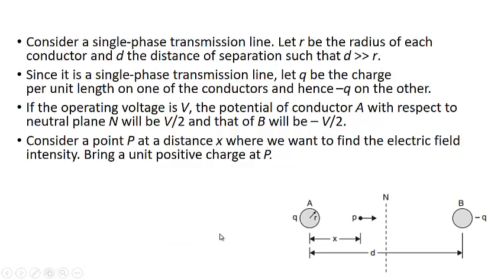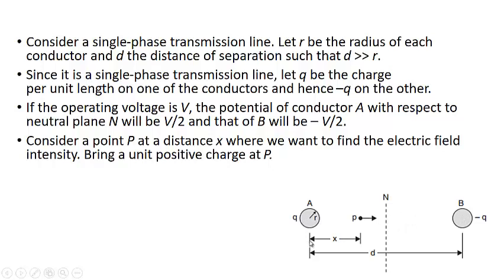So let us consider a single phase transmission line, and let r be the radius of each conductor, and they are placed at a distance of d from each other, and let charge q be on conductor A and minus q charge be on conductor B. And let us assume that our operating voltage V is operating between A with respect to B. So the voltage of A with respect to N, we'll consider to be V by 2, and the voltage of B with respect to N will be equal to minus V by 2.